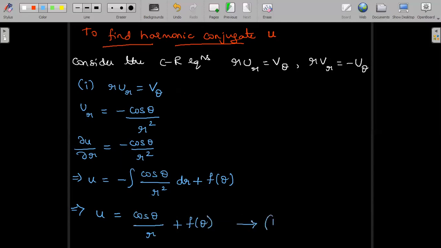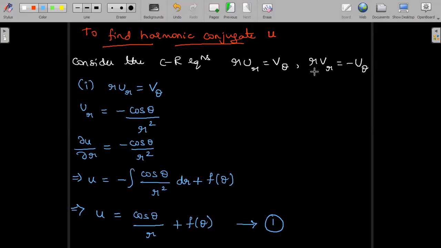Let me call this equation 1 for convenience. This is according to case 1 by considering one of the CR equations.